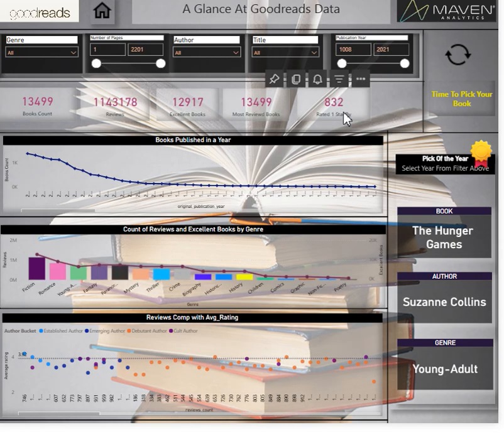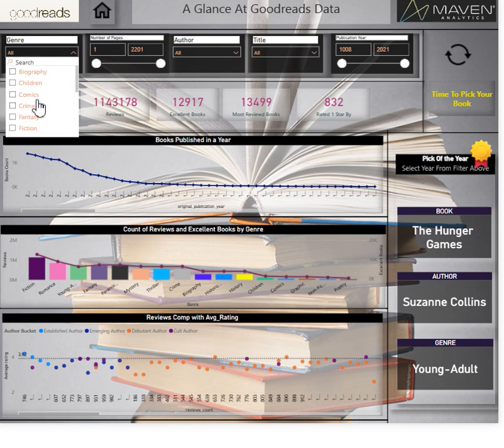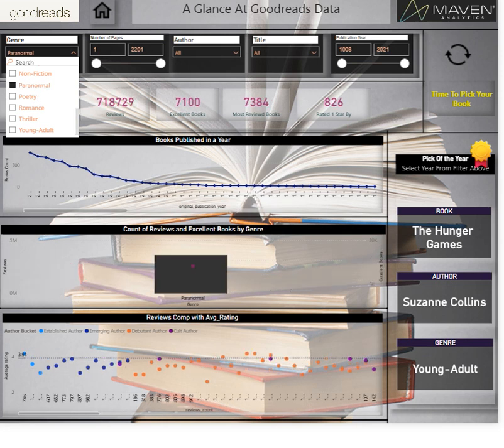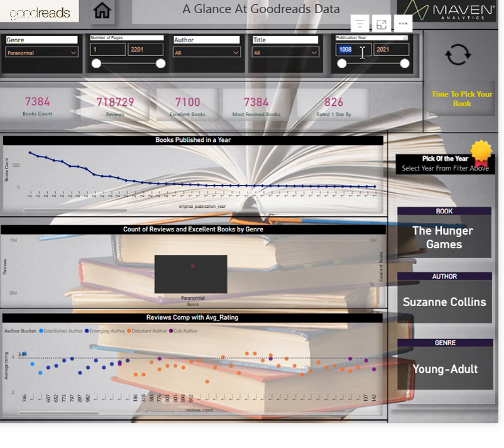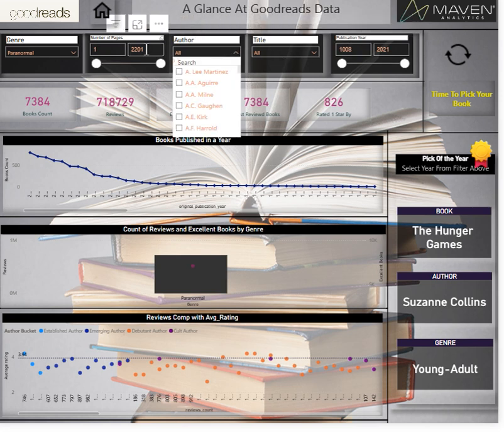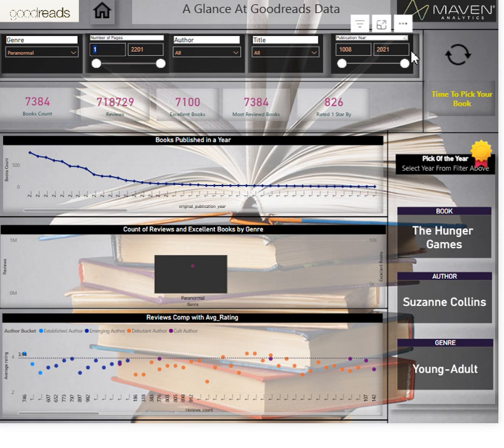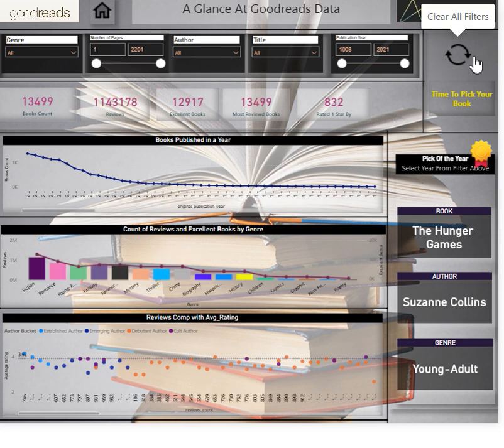Let's check the numbers, what the stats say. We have slicers to make our research, search purpose or understanding of the data easier. Different slicers can be used. These are titles of the books. This is the year during which the book has been published, and also the author, along with the number of pages the book contains. The refresh button helps to remove all the slicers at one go.